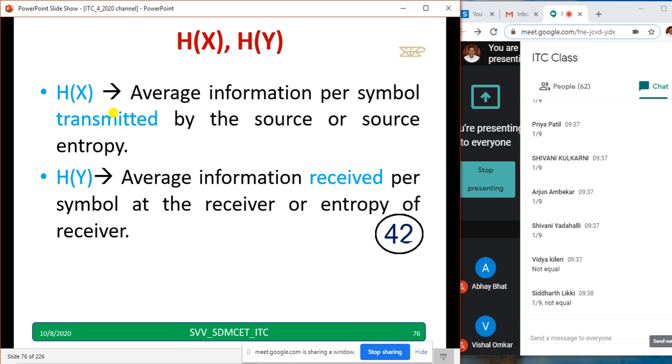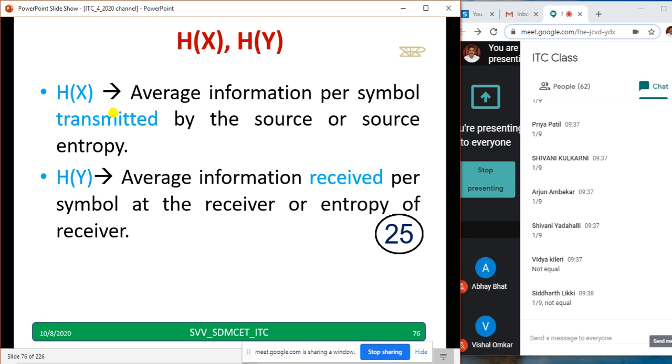H equal to, all of us know. Like that we write H of X equal to, and also H of Y equal to. Those two equations you have to remember.